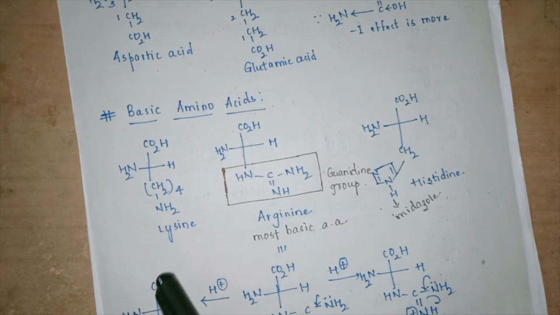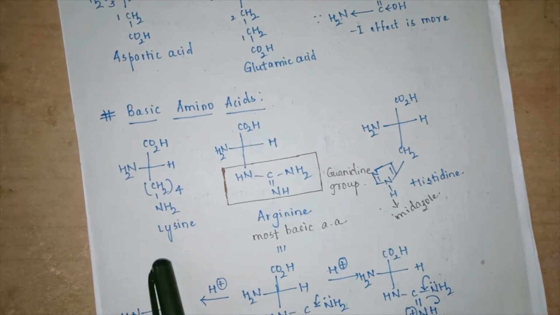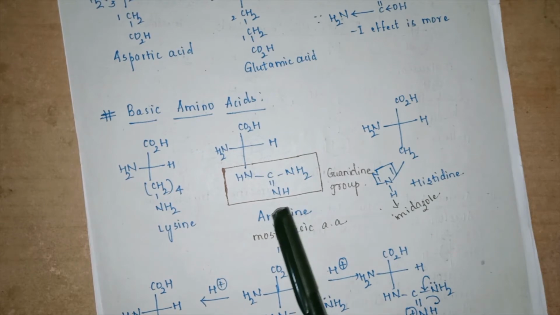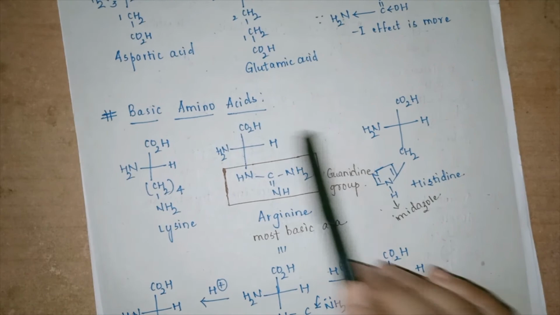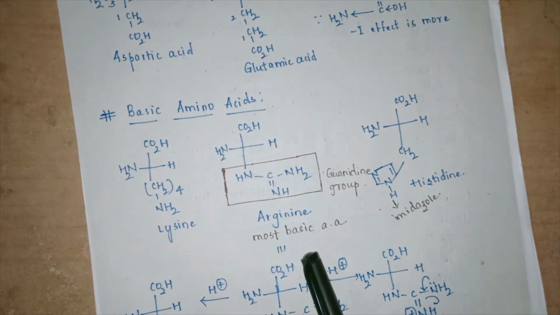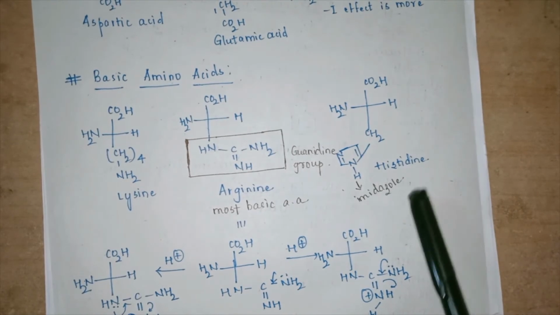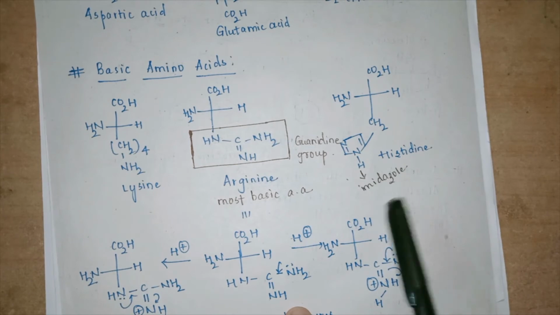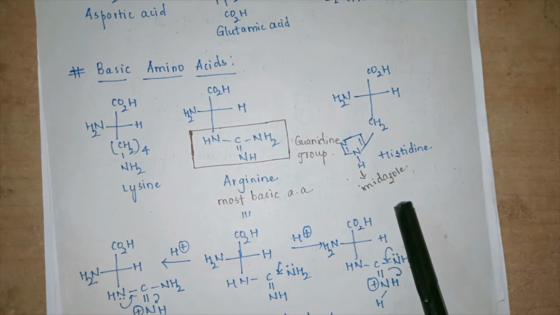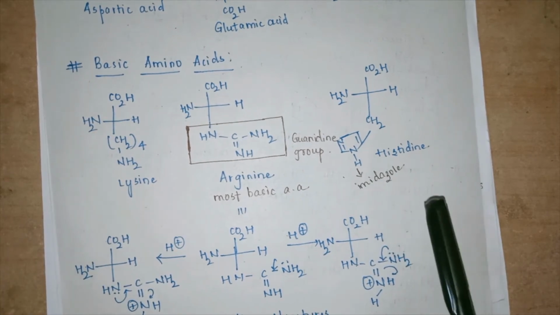For a basic amino acid, there must be the presence of more than one amino group. Lysine has more than one amino group, NH2, NH2. Arginine is the most basic because there are 1, 2, 3, 4 nitrogens. That means four basic groups are present, and hence it is the most basic amino acid. Next comes histidine. This is also a basic amino acid because of the presence of an imidazole ring, and hence it is also a basic amino acid.